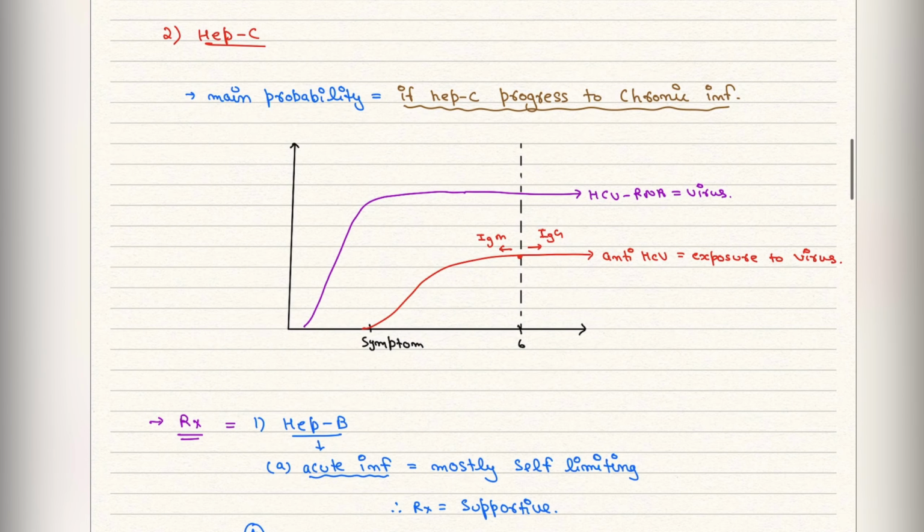Okay. Now we are going to talk about the serology of Hep C. This was the serology of Hep B. Now we are going to talk about the Hep C. Hep C में probability क्या होता है? It is not generally acute infection. It is a chronic infection होता है Hep C. So we are going to find this HCV RNA and anti-HCV, IgG, anti-HCV.